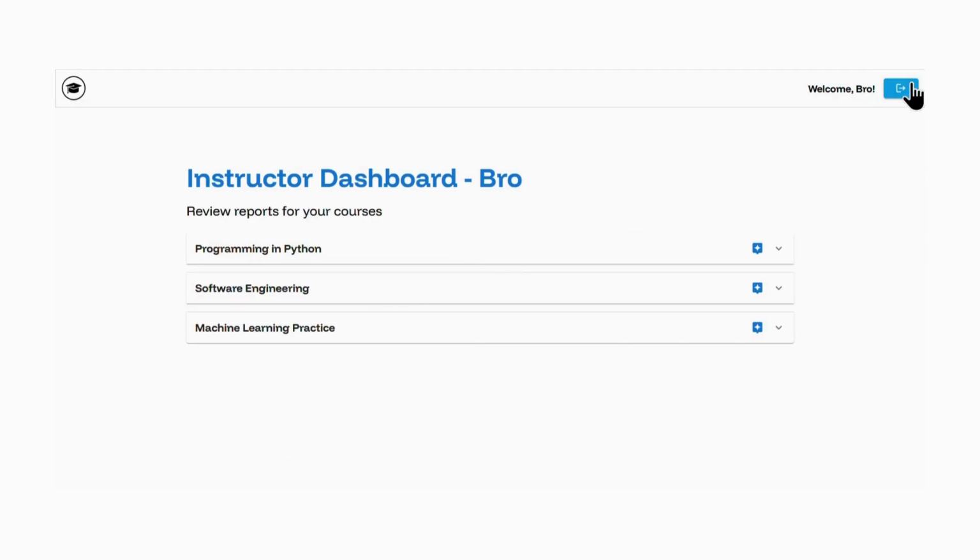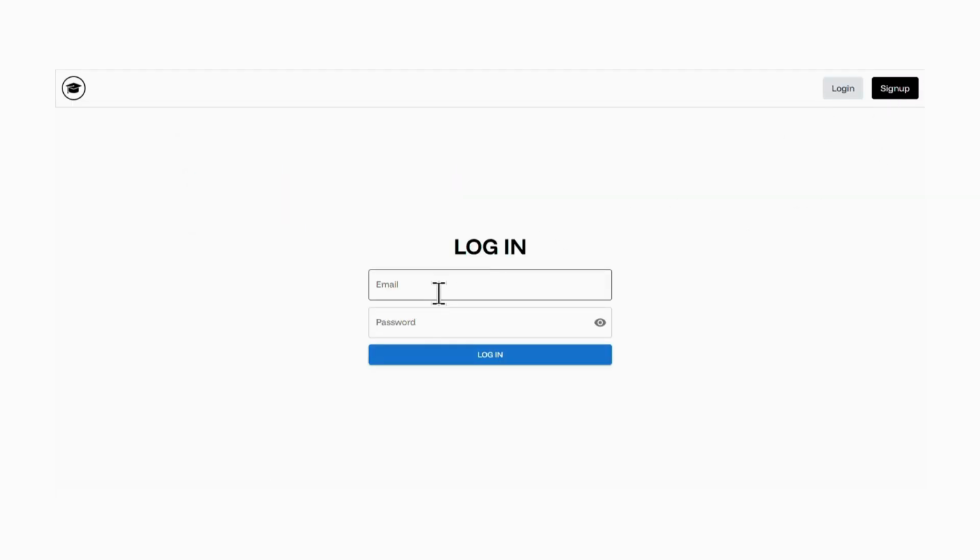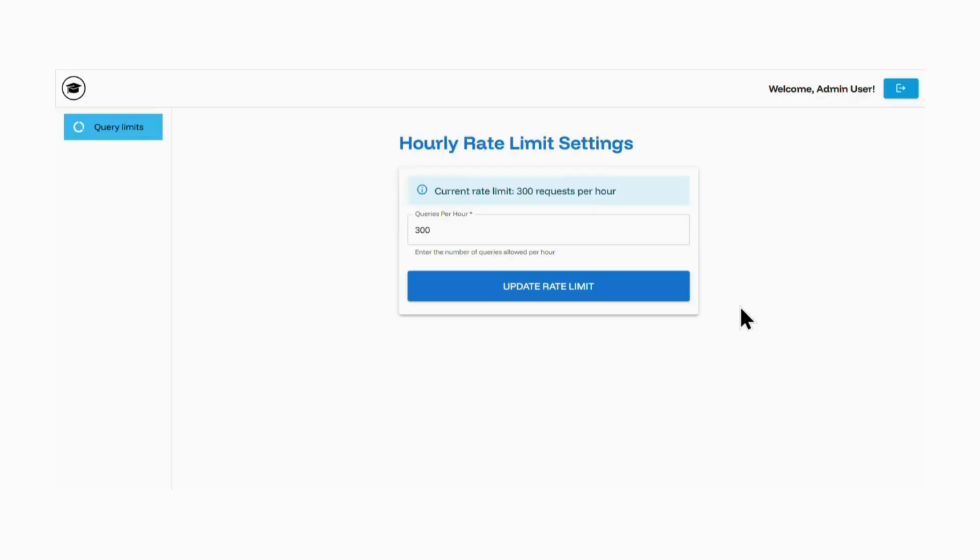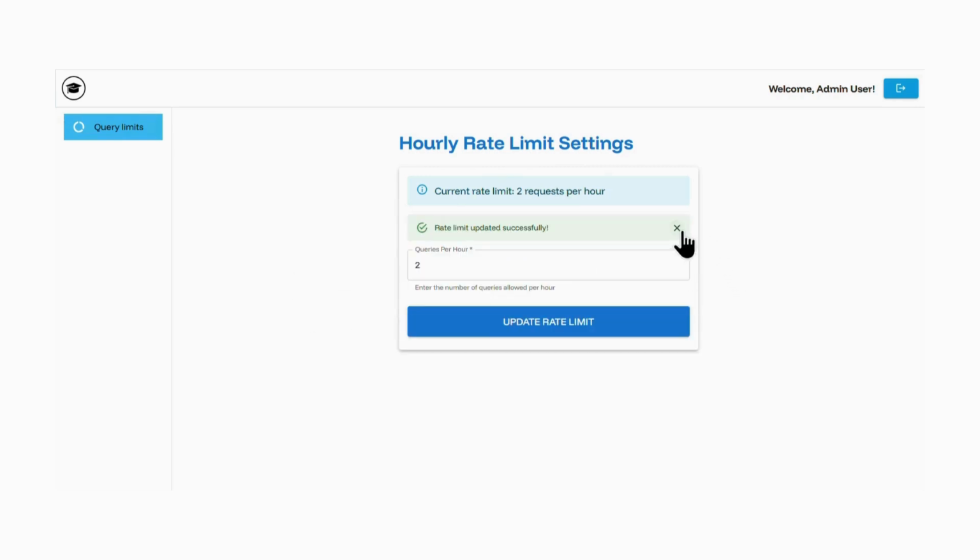Now one thing that is left is the admin functionality of limiting the number of queries that I can send in an hour. So if I want, I can do that. So I'm just going to log in as the admin. And then I'll be directed to this page where I can set the query limit. Initially this was set to 300, so I could send like 300 requests per hour, but then I'm just going to limit this to 2. And so this has been updated.